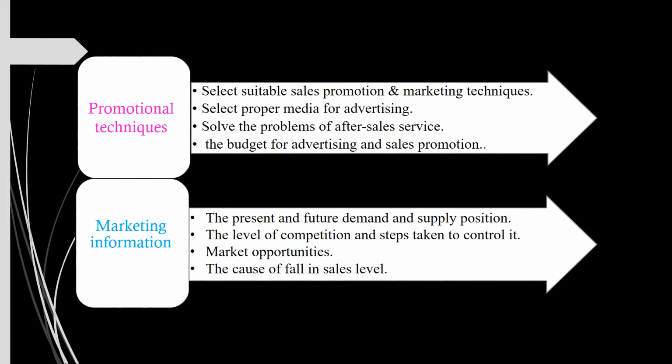Next, we have marketing information. The present and future demand and supply position can be predicted by gathering market information. Next, we could see the level of competition and the steps to be taken to control it. We can also see the level of market opportunities which are available now and in future, which are determined by the supply and demand position, and also see the cause of fall in the sales level.